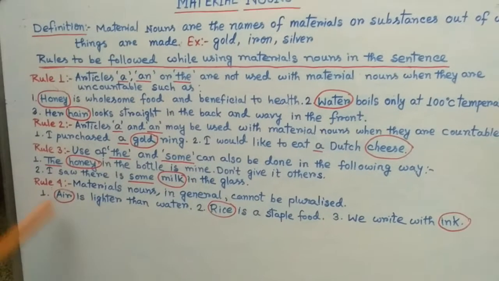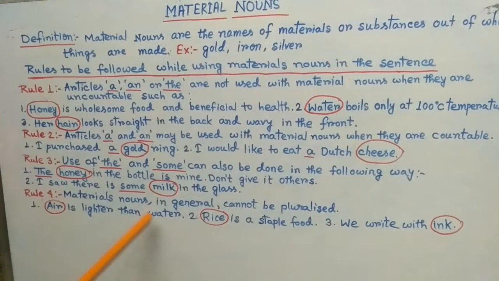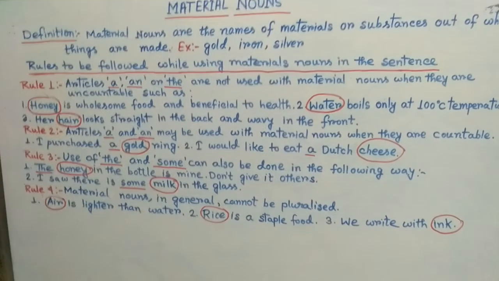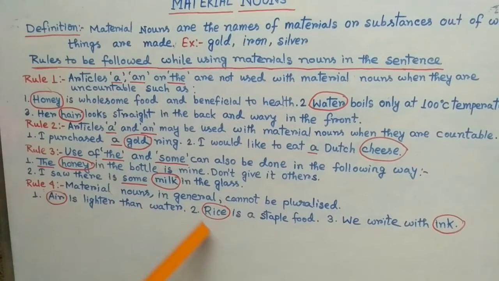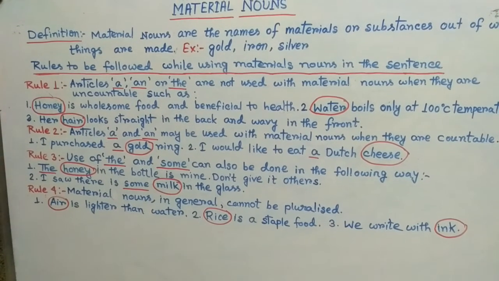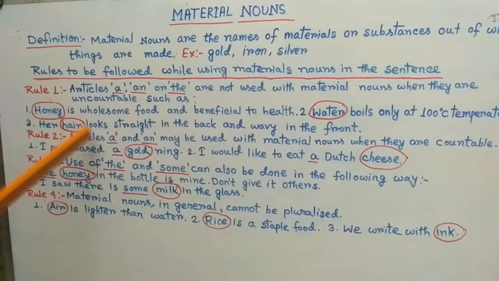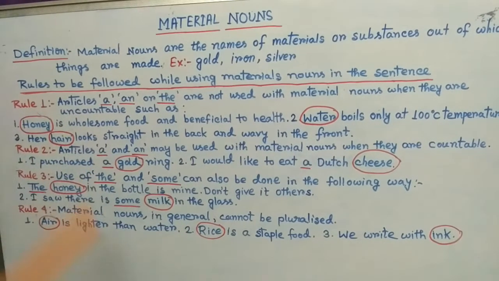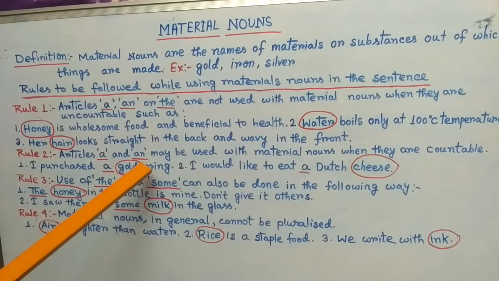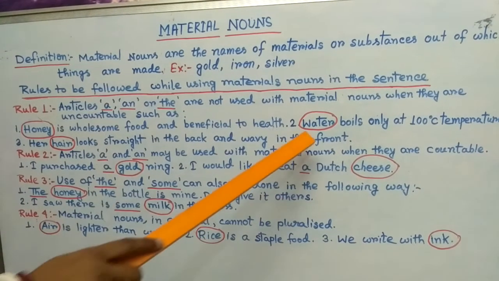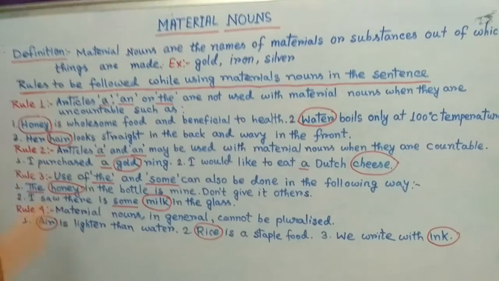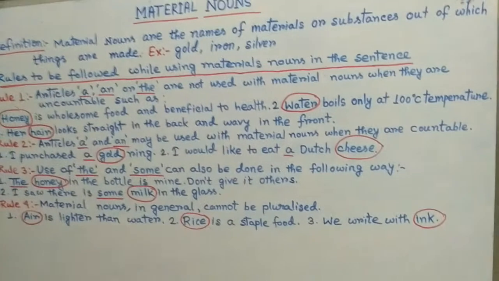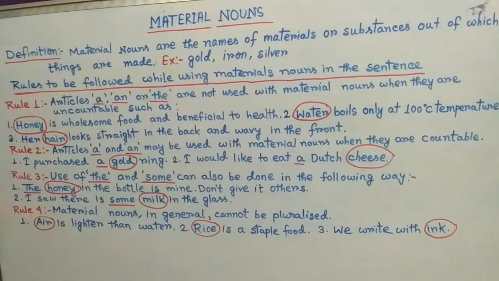Then rule number 4: material nouns in general cannot be pluralized. We cannot change honey to honeys, gold to golds, water to waters, hair to hairs, air to airs, milk to milks.